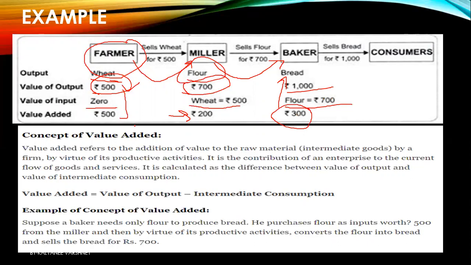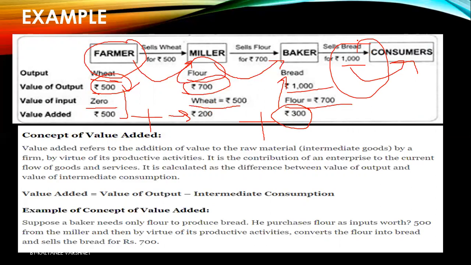So you can see, before the bread reaches the final consumer for rupees 1000, it passes through various stages, and at every stage some value addition is being done. So we add those value additions, rupees 500 plus 200 plus 300, to get rupees 1000, or we can simply add this 1000 value.